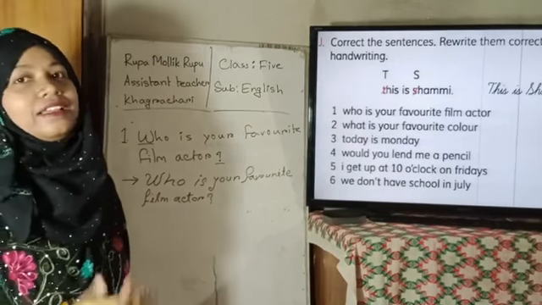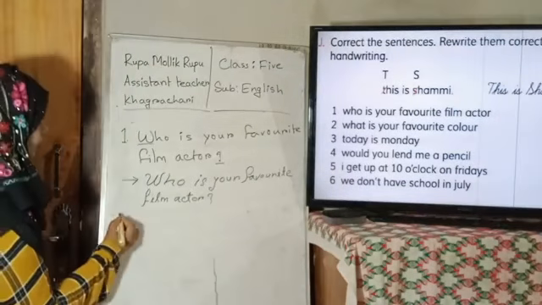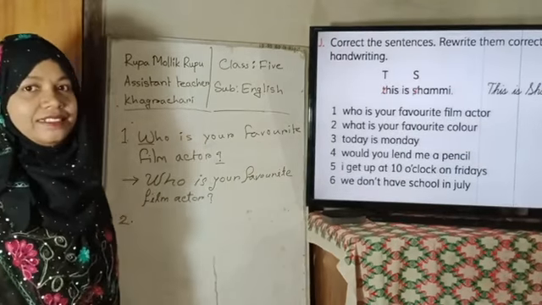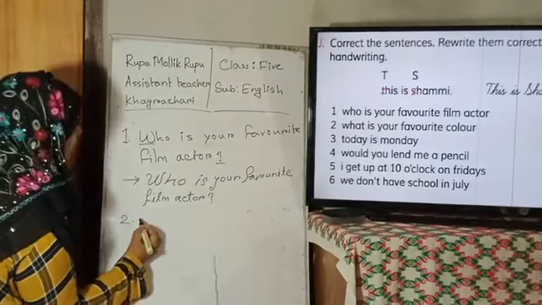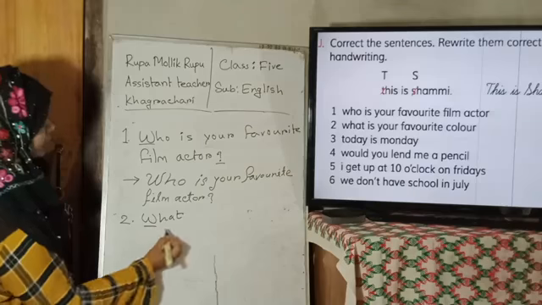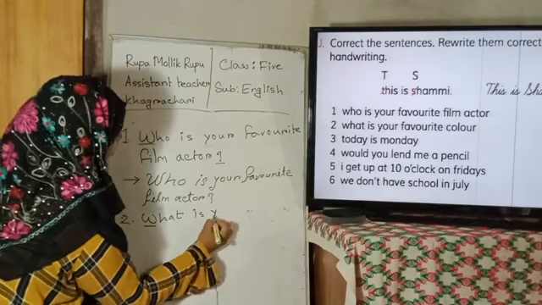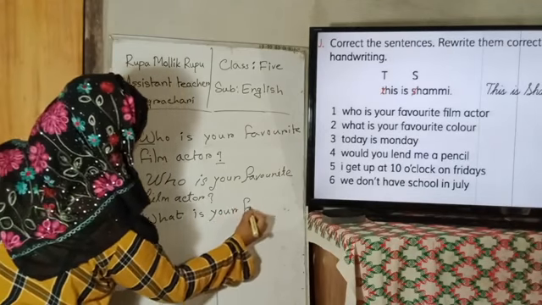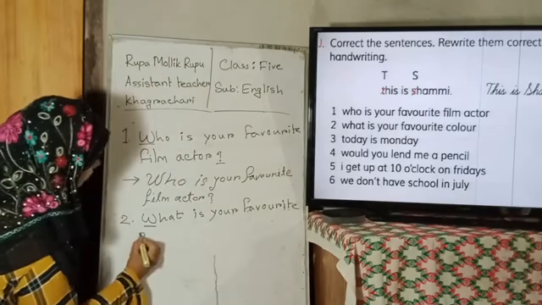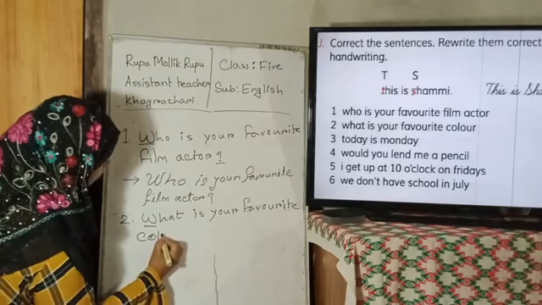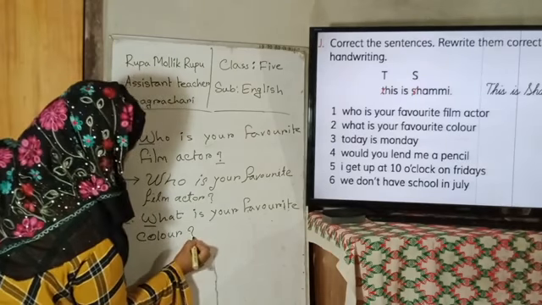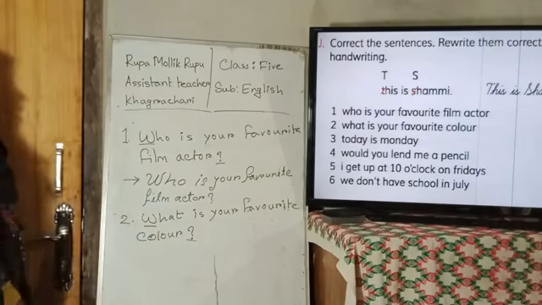Okay. Next, number 2. What is your favorite color? We have to write it in correct way. What? We have to use capital W at first. What is your favorite color? C-O-L-O-U-R. Color. This is also a question, so we have to use a question mark.